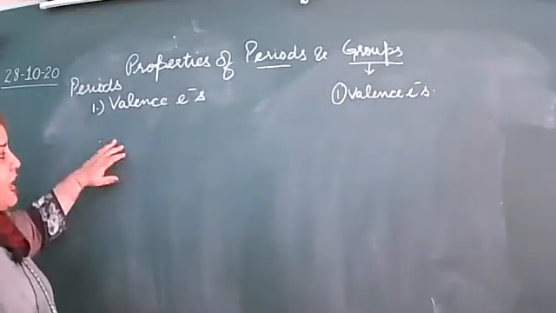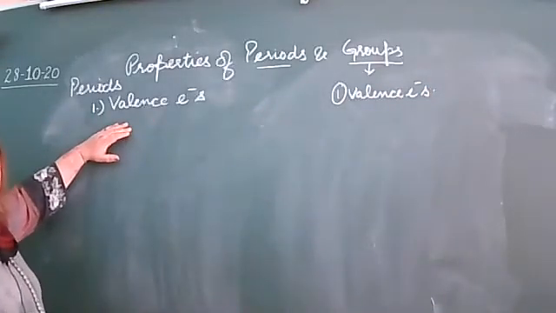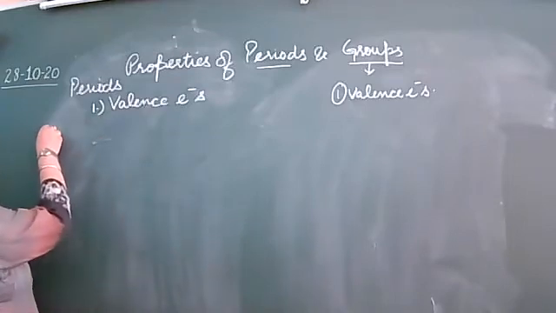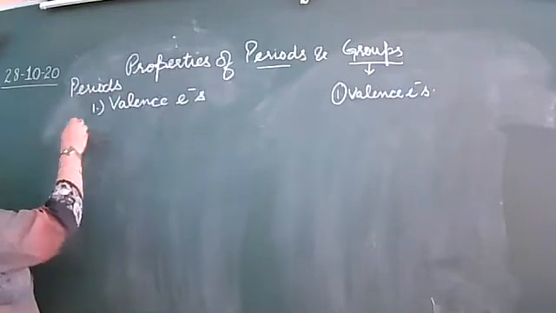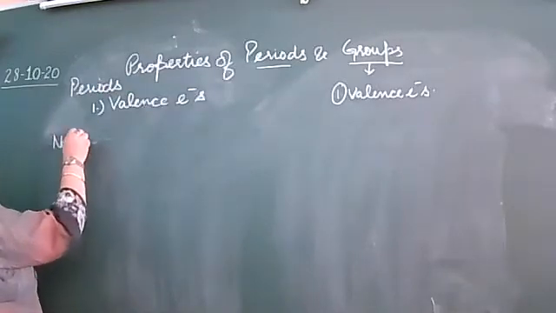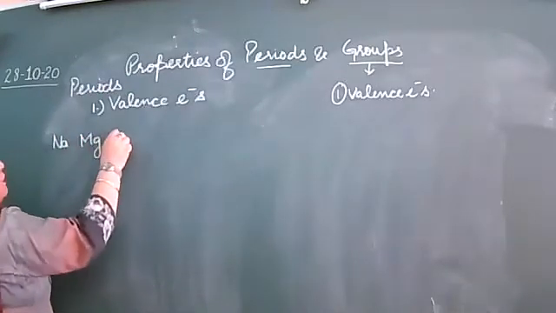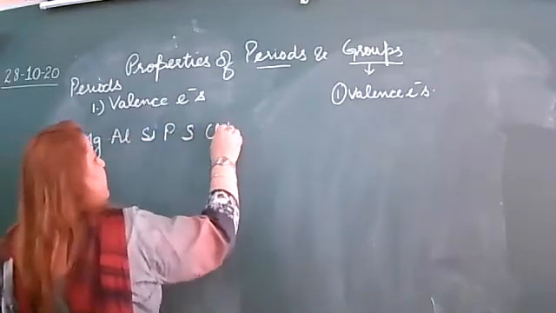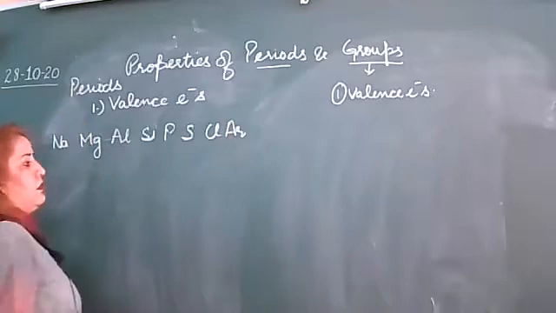Now, what I have to choose first, I have to choose the first period. Which period? Sodium, magnesium, aluminium, silicon, phosphorus, sulfur, chlorine, and argon.